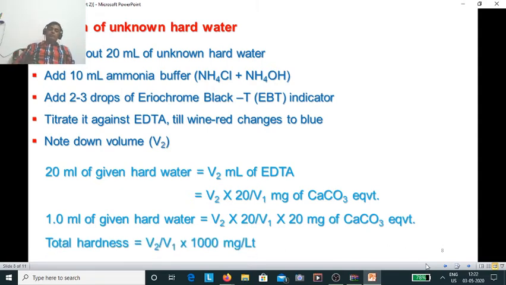And we have to express the total hardness in milligram per liter. So total hardness would be equal to V2 divided by V1 into 1000 milligram per liter.